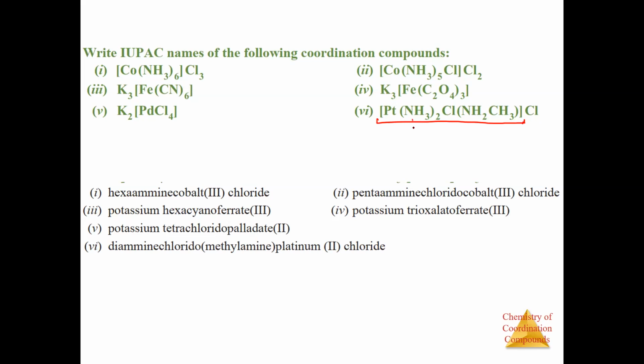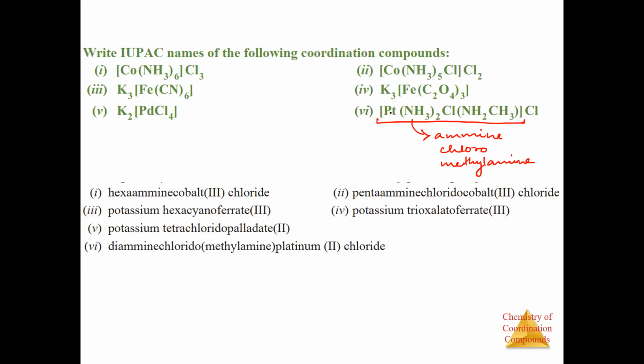So tell me what are the ligands here? We have amine. This is chloro. And NH2CH3 is methyl amine. Right? This is methyl amine.